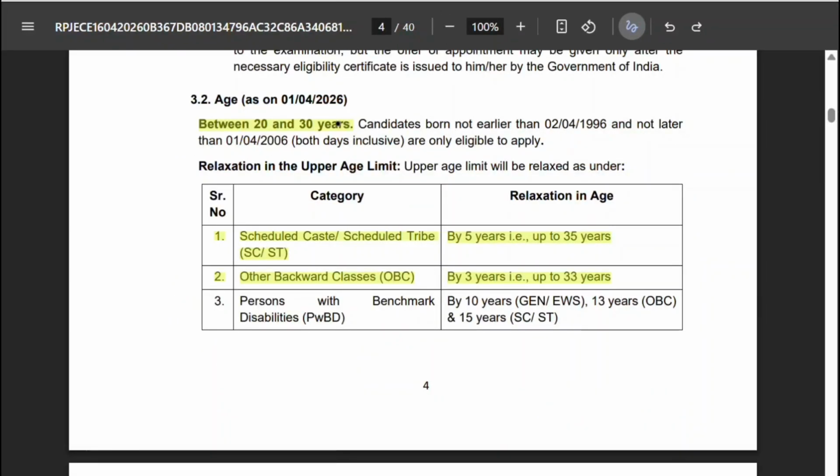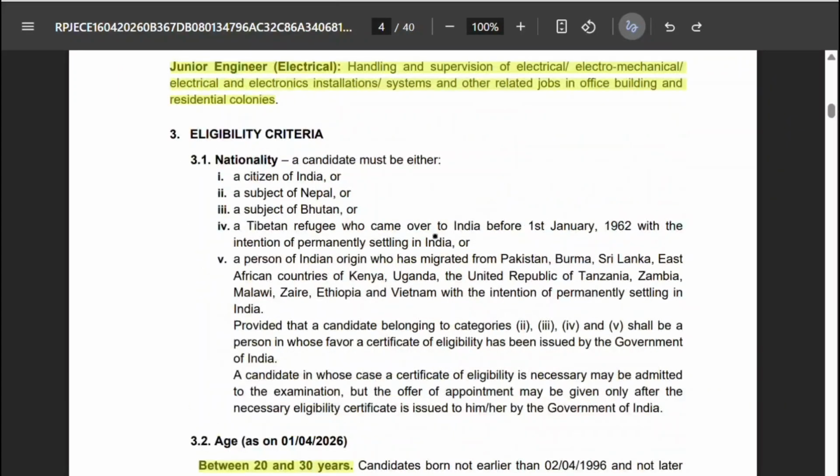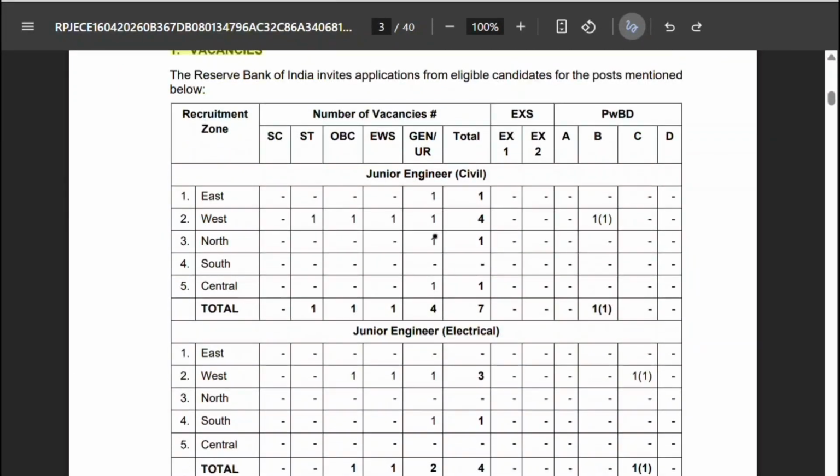Now, if we come to the age part, the minimum age requirement is 20 years and maximum is 30 years. This can be relaxed by 5 years for SC/ST candidates and 3 years for the OBC candidates. But remember, if you want to get age relaxation, you should have vacancy availability in that reservation category. For example, if you belong to central zone and there is no OBC vacancy, then you cannot avail OBC age relaxation. You can avail OBC age relaxation for civil in west zone only.